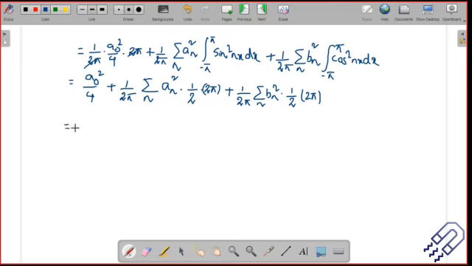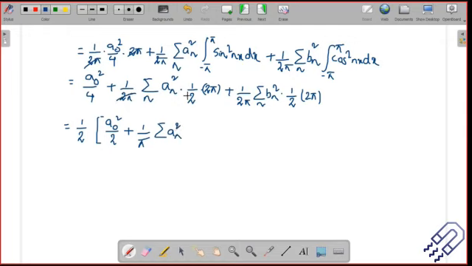So now, if I take half out of it, what I'm going to get is a naught square by, the first term. The second term is half, I'm taking it out, so it is 1 by pi. And this is nothing but summation a n square.